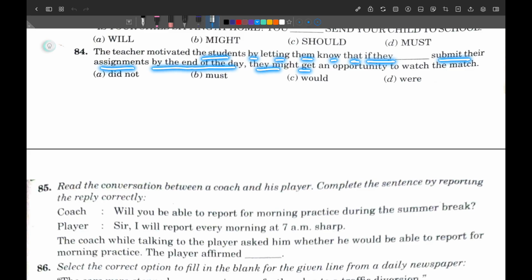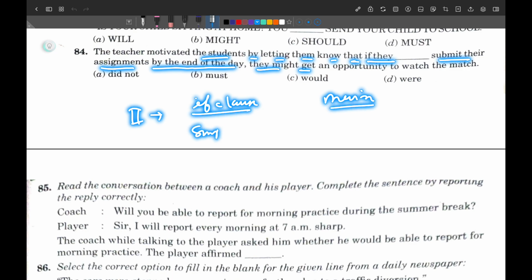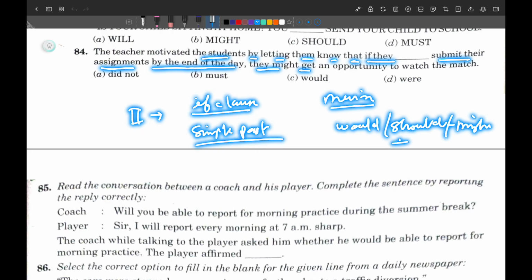Okay, so this is a conditional sentence, and I see this is the second type of conditional. In the second type of conditional, in the if clause and the main clause, what type of tense do we use? In the if clause we use simple past, and in the main clause we use would, should, might plus verb's first form.